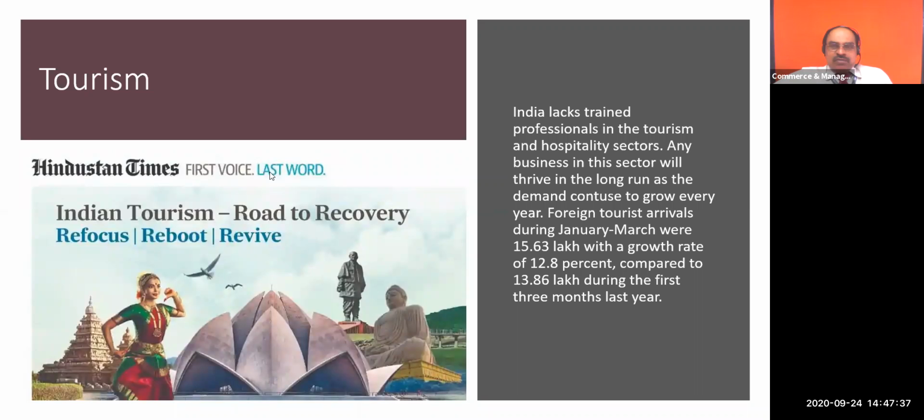See how the sector is moving. Of course, now due to COVID, we are facing a tough problem in the tourism sector. But in future, once the corona moves out, we don't know when, the tourism sector is going to pick up with huge revenue. That's what the report says.